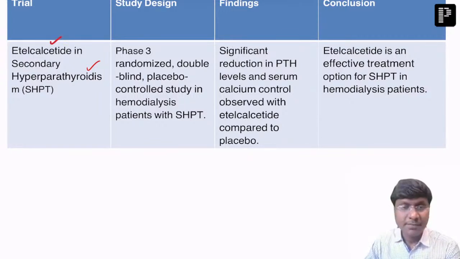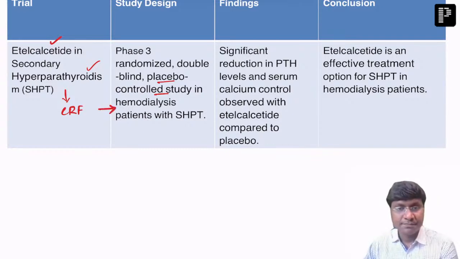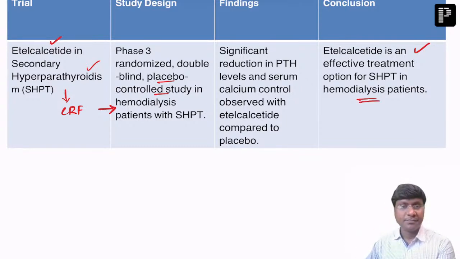Etelcalcetide, right? So this is a randomized, double-blind, placebo-controlled trial. This is done in patients with chronic renal failure who are undergoing hemodialysis, right? What this particular drug showed is that etelcalcetide is an effective treatment option for secondary hyperparathyroidism in hemodialysis patients. That was found about etelcalcetide, right? So these are the new molecules.